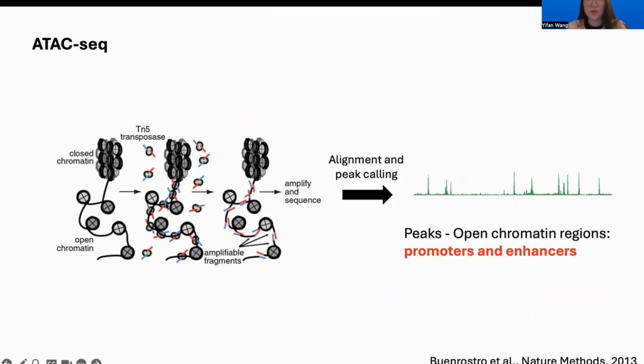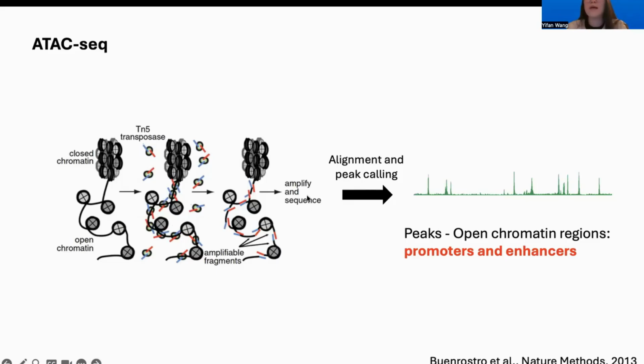Then I would like to come into the ATAC-seq part. First of all, I would like to briefly go through how ATAC-seq works and what the data looks like and what it actually shows us. So in ATAC-seq, the Tn5 transposase cuts the open chromatin regions and then amplifies them for sequencing. That means what we will be able to sequence using the ATAC-seq technology will be the open chromatin regions of the genome.